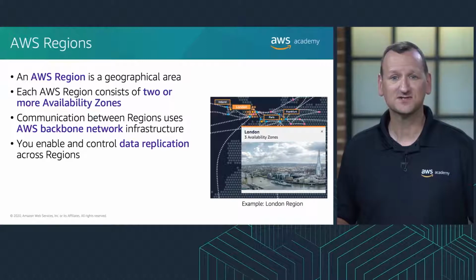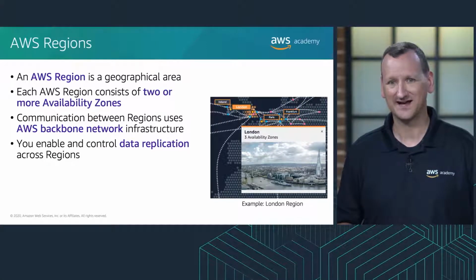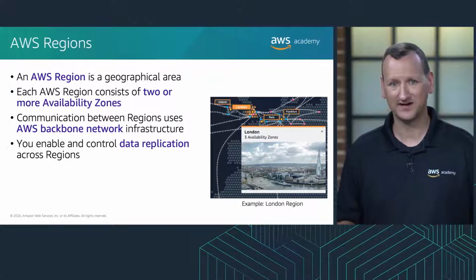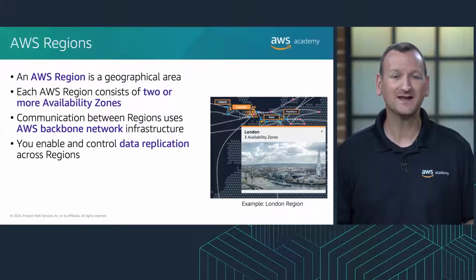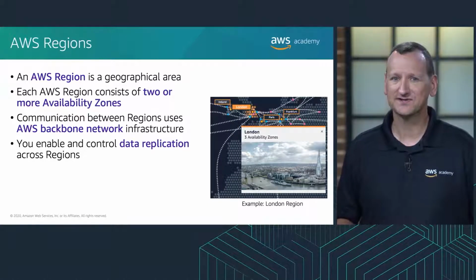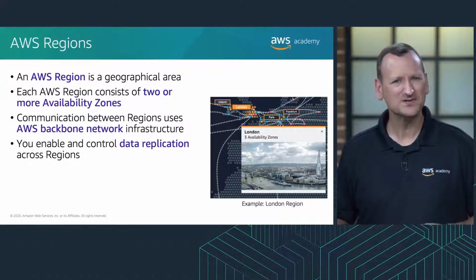AWS provides information about the country and, where applicable, the state where each region resides. You're responsible for selecting the region where you should store data based on your requirements for compliance and network latency. AWS products and services are available by region, so you might not see all the available regions for a given service.